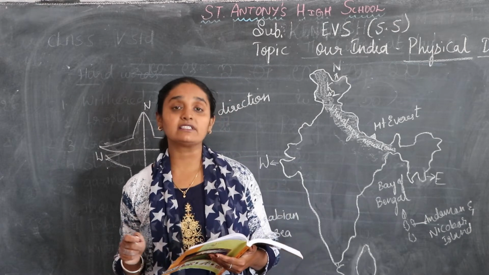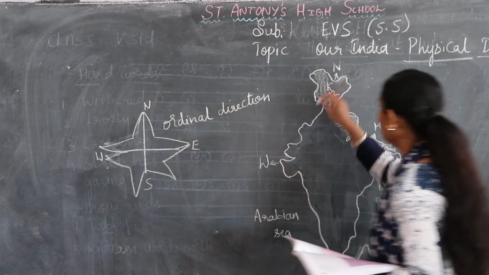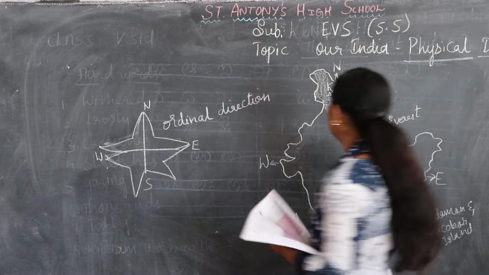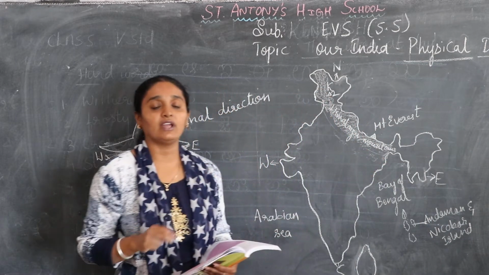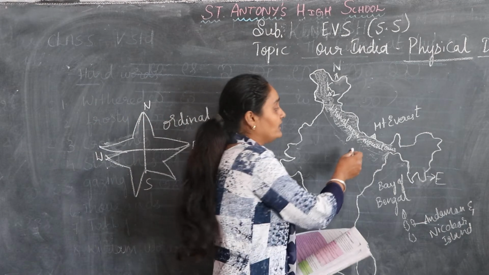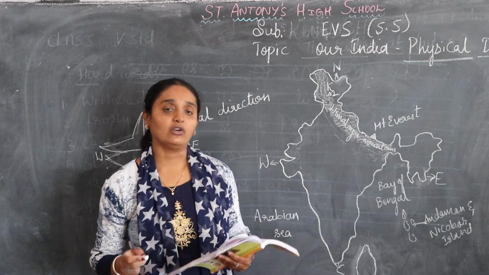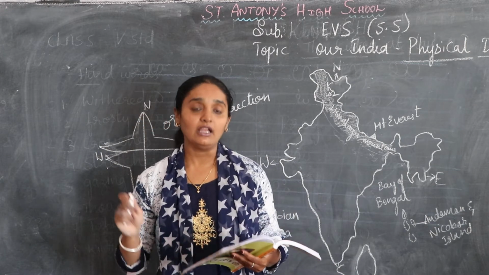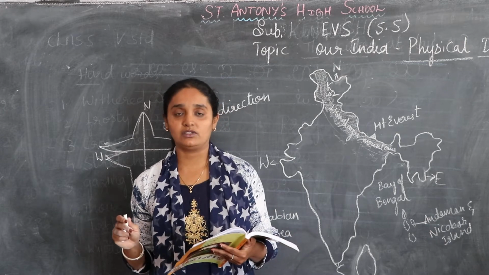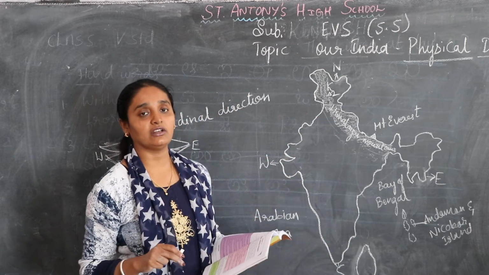So India has a diversity of physical features such as the Himalayan mountain range. So we have many mountains. One of the highest mountains in the world is Mount Everest. That includes not only Himalayan ranges, but also deserts, coastal plains and islands. So that is the physical division of India.